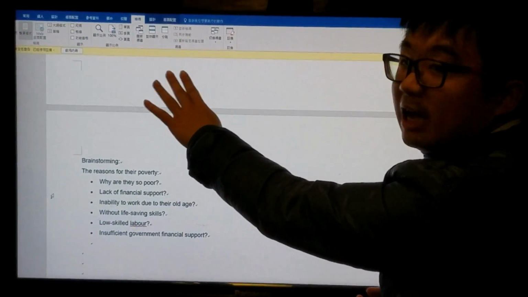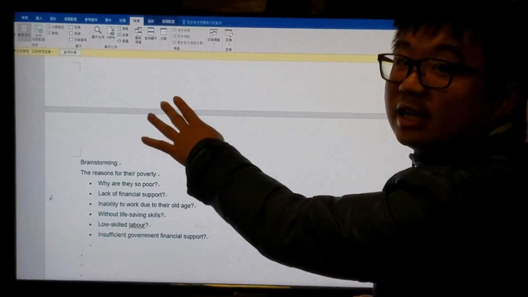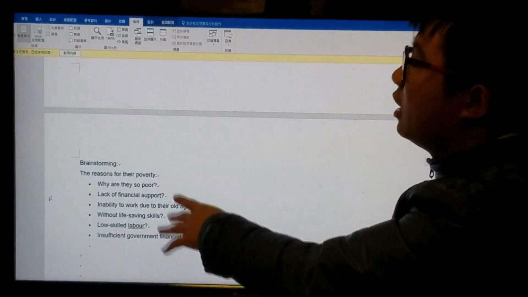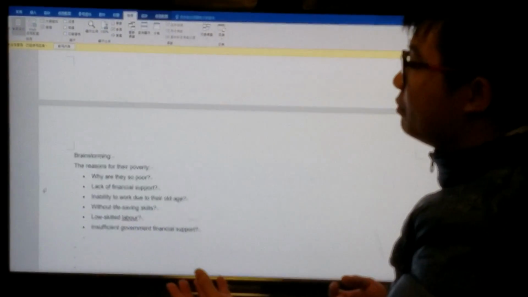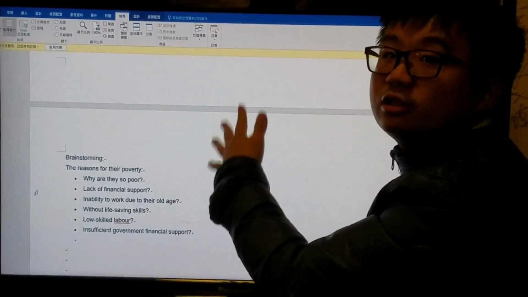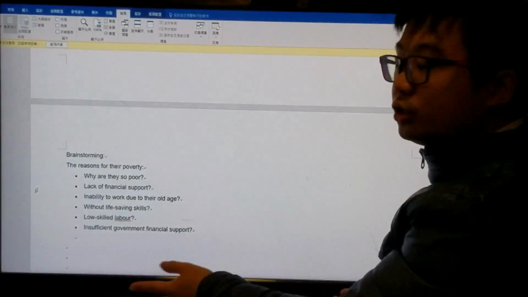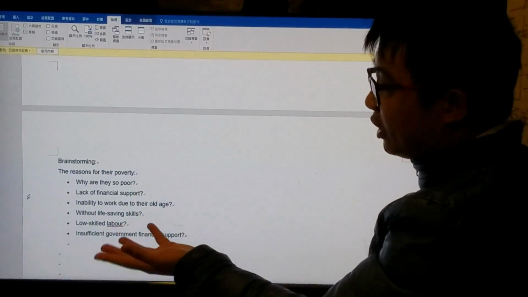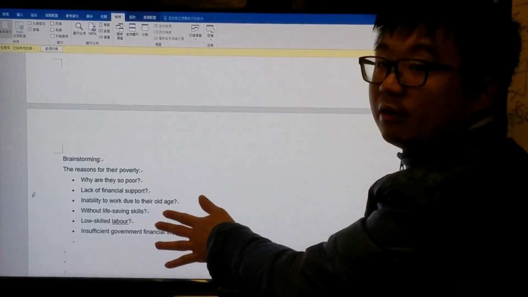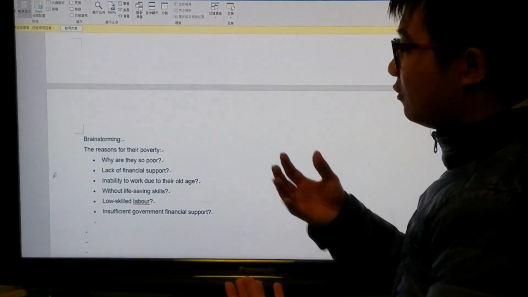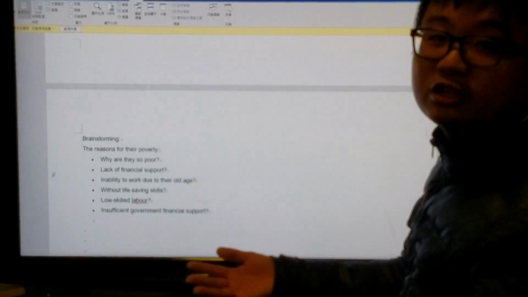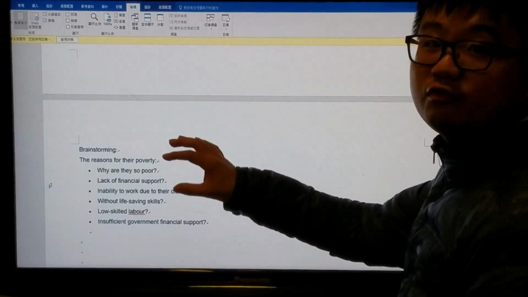So after the description of the living conditions of the 3 kinds of the elderly, students also need to brainstorm the reasons why the elderly are poor. In order to help them brainstorm, I have given a few points here. Of course, they cannot just say the few points without elaboration. They need to elaborate on the few points to give more elaboration.